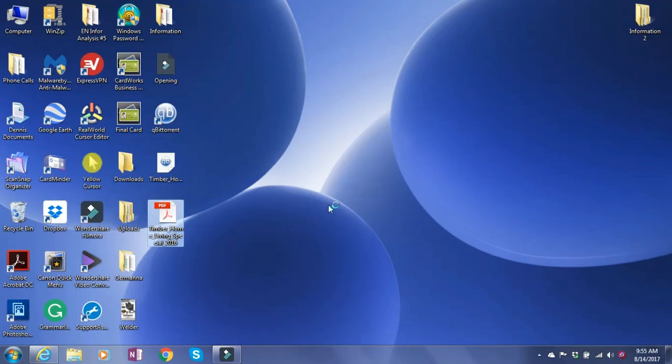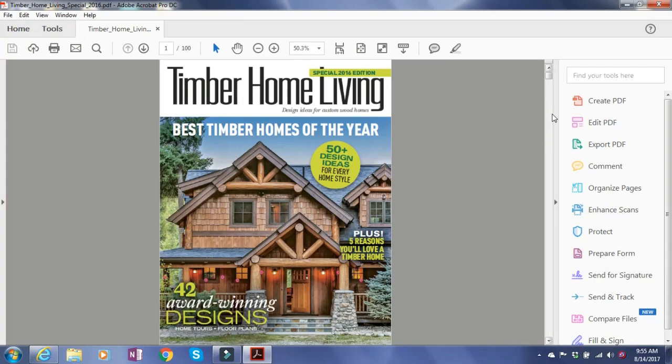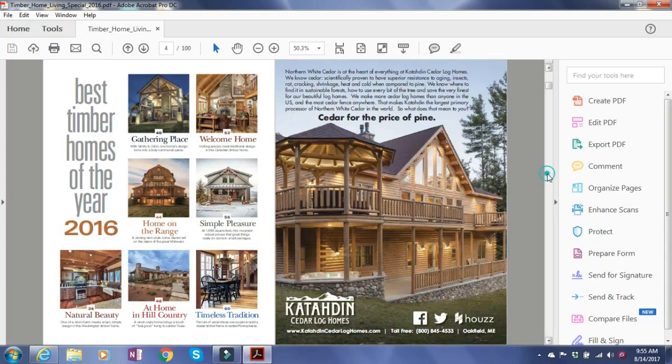Now I have the complete magazine in PDF format that I can view right on my desktop. I can increase or decrease the size of the pages just like I could on Internet Archive. And I can also then place this onto my Kindle. And I've had really good luck placing the PDF files on my Kindle, and they read perfectly on the Kindle. So I'm going to show you how to do that in my next video.